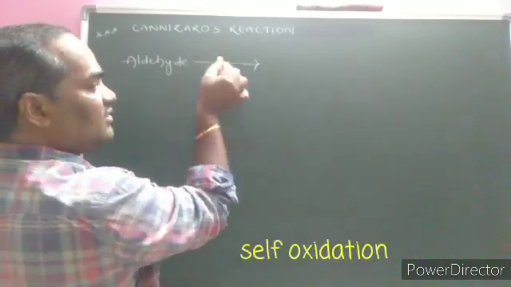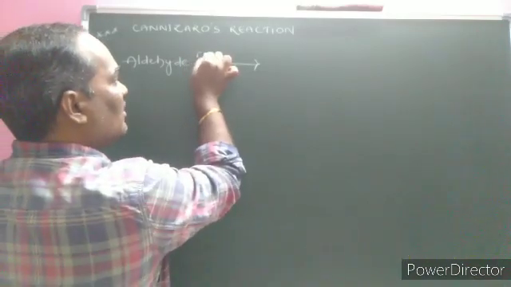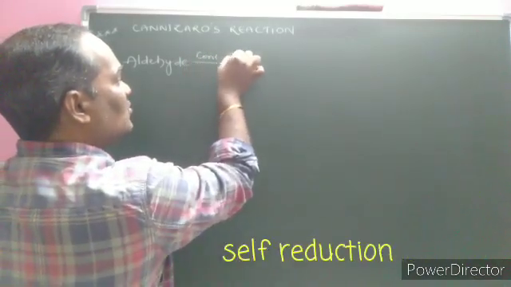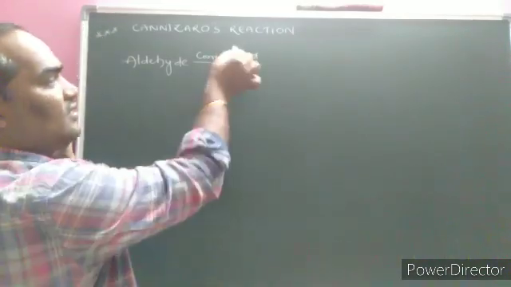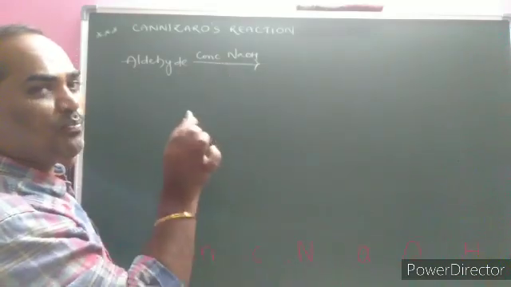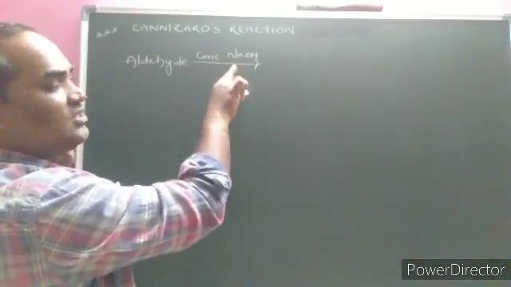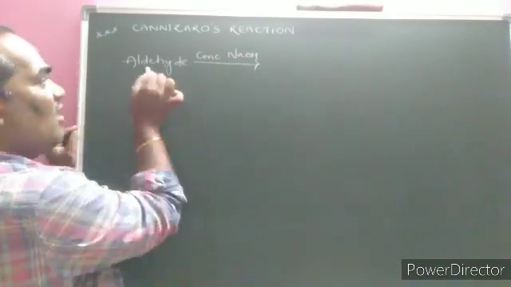What is self oxidation and self reduction? The reagent required is a concentrated solution of sodium hydroxide or potassium hydroxide, which acts as a base, or sometimes 50% NaOH solution is given.